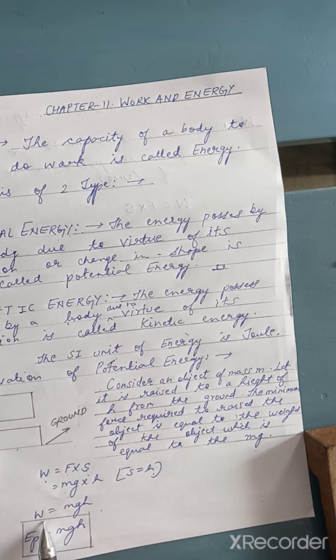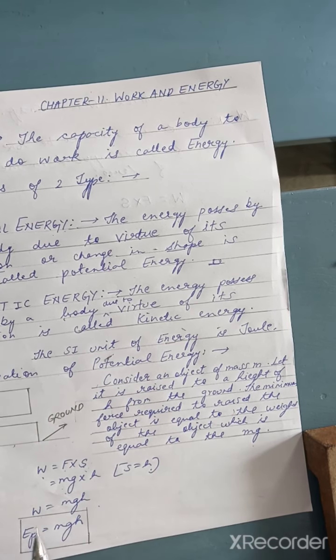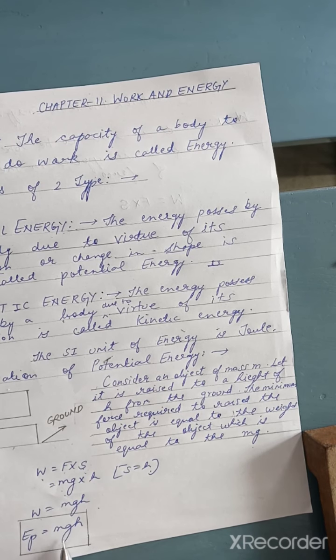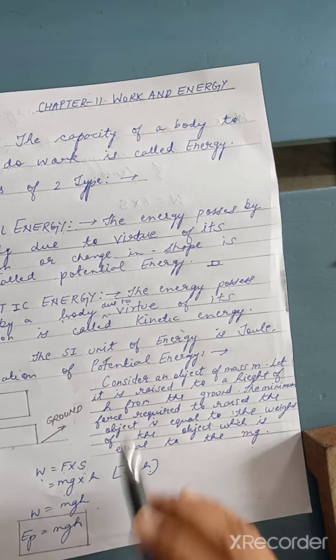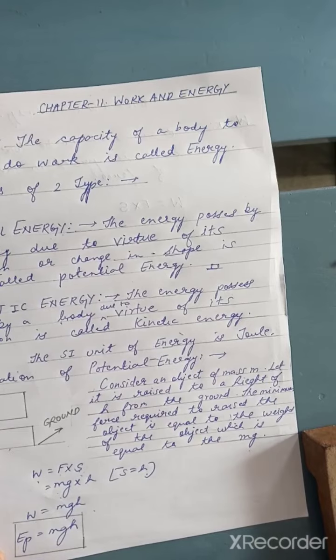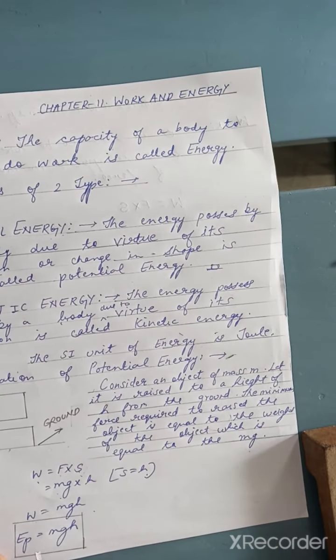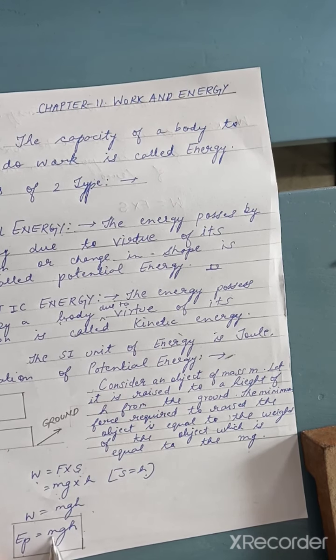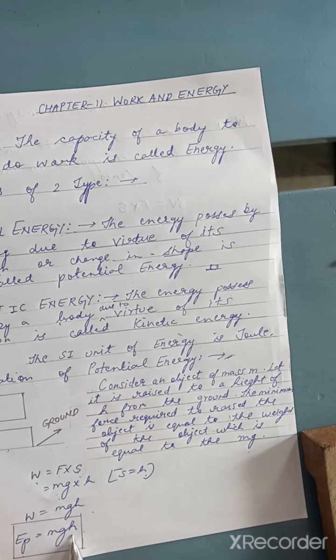Now to do the work we have to apply energy, and the energy which we are applying can be called the potential energy, which is equivalent to m into g into h. So in the numerical, whenever we want to calculate the potential energy, we will write the formula potential energy equals mgh. It is the product of the mass, gravity and the height.